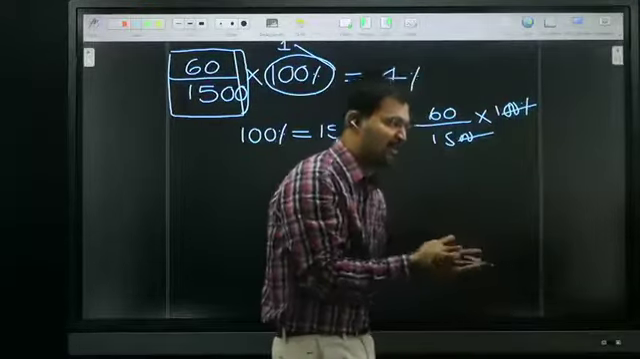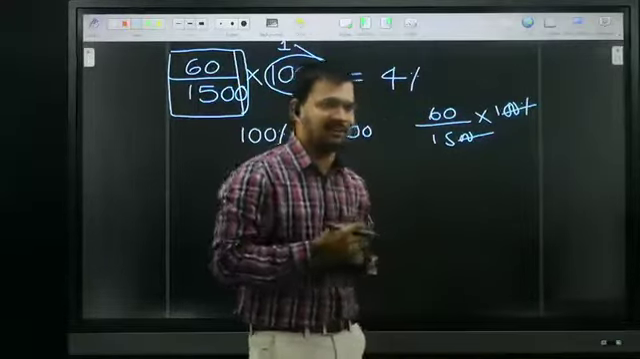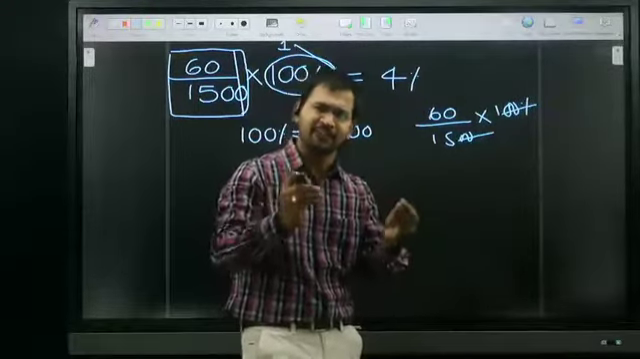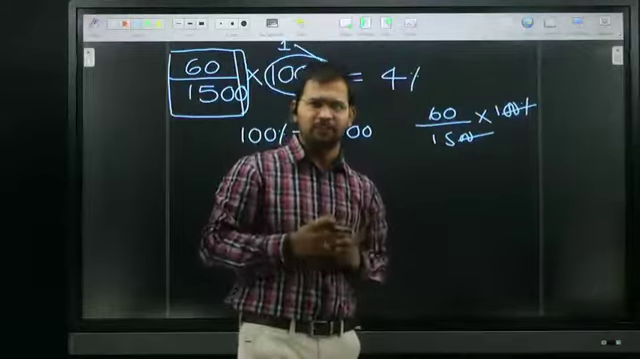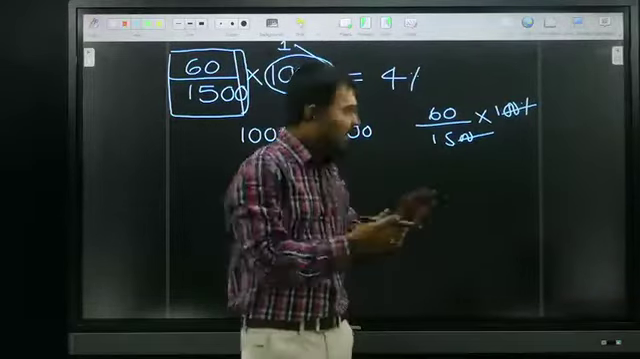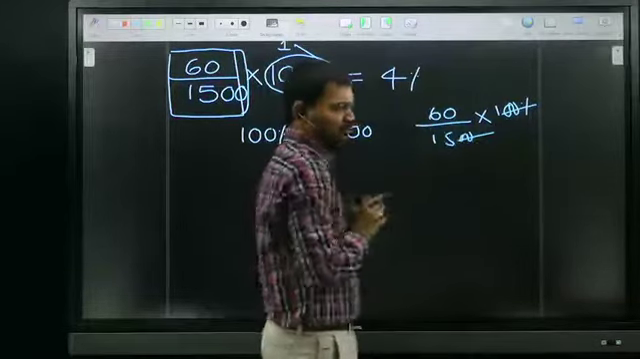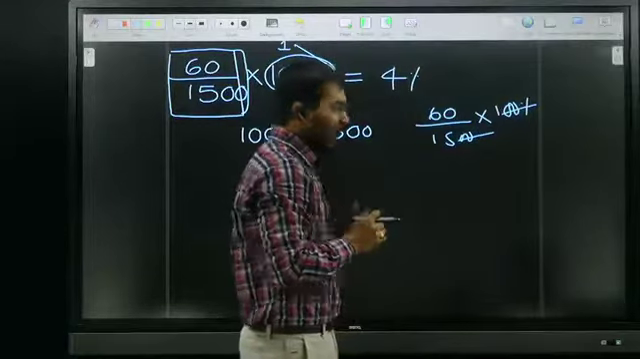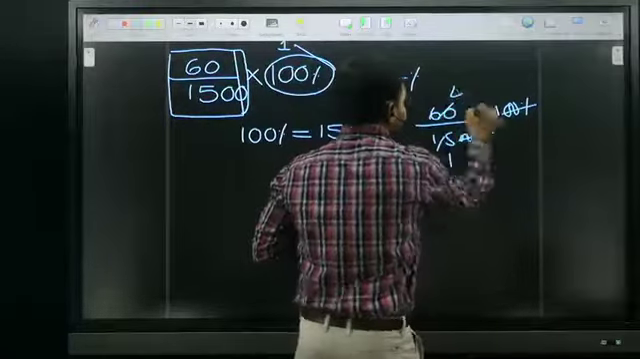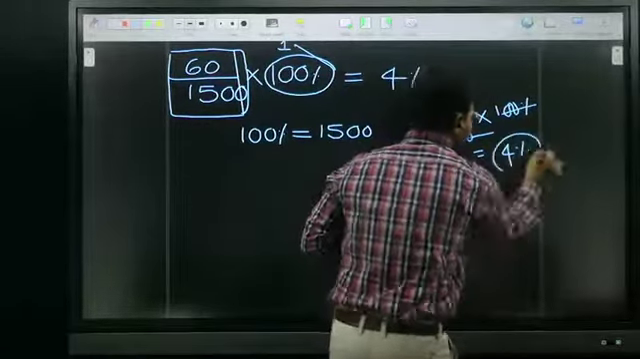It will take some time. You are wasting time. In the final exam, each and every second is very, very crucial. They write zeros and immediately cancel zeros. Then 15 1 jar, 15 4 jar is equal to 4. Very good, and the answer is 4%.